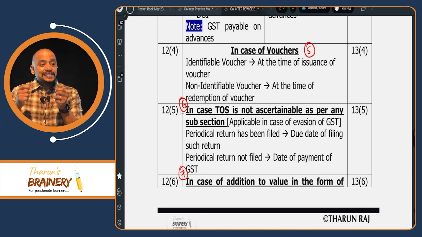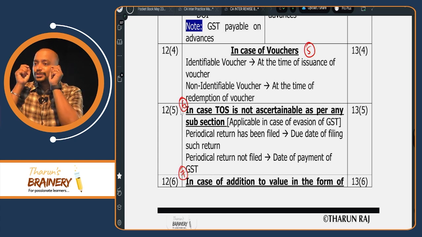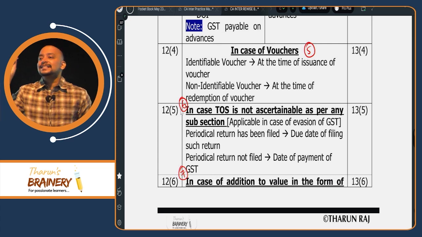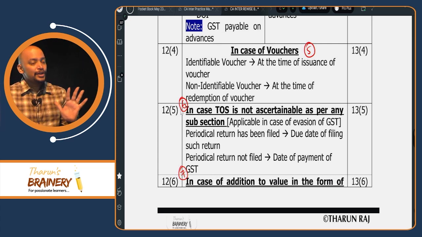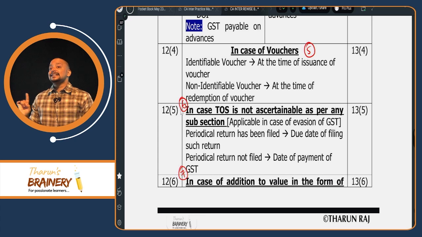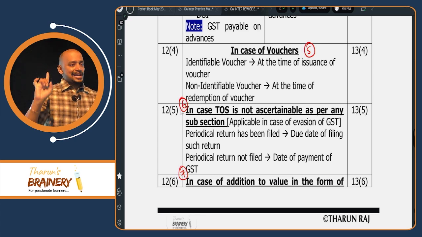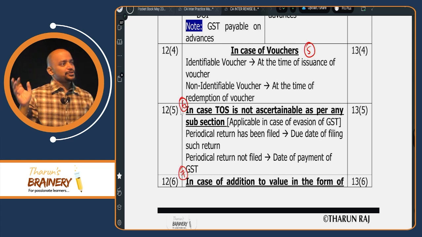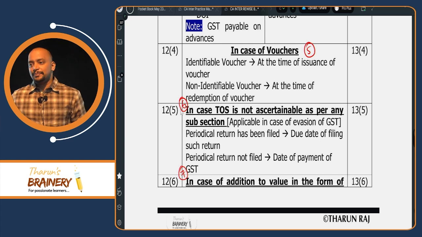But GST is payable on the entire 2,000. Why? Because the voucher is treated as consideration against supply of goods or services. Let it be a gift voucher or one you purchase, whatever it may be, the treatment will be the same.